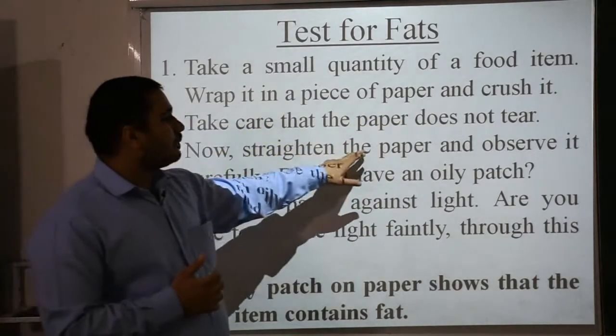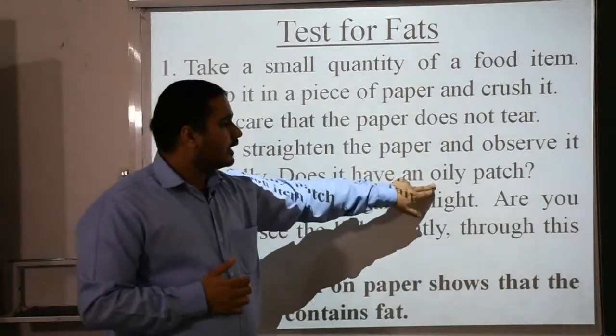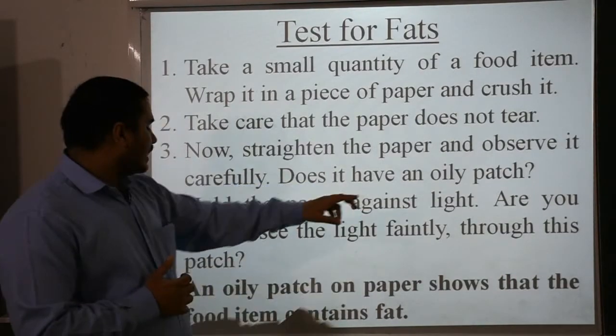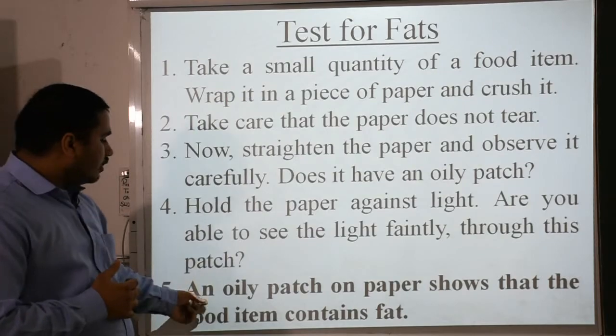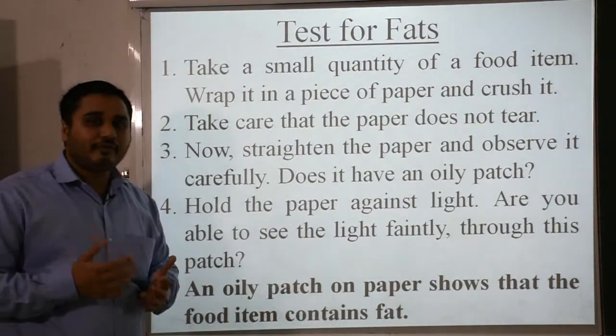Now straighten the paper and observe it carefully. Does it have an oily patch? Again, keep in mind the oily patch. Hold the paper against the light. Are you able to see the light faintly through this patch? An oily patch on paper shows that the food item contains fat.